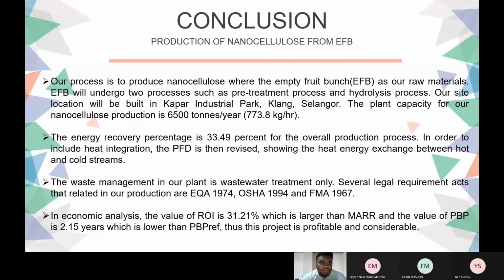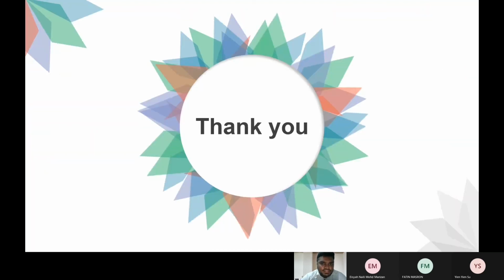For the conclusion, our process is to produce nanocellulose where EFB is our raw material. It will undergo 2 processes, which are pre-treatment and the hydrolysis process. The energy recovery percentage is 33.49% for the overall production process. In economic analysis, the return on investment is 31.21%, which is larger than MARR, and the payback period is 2.15 years, which is lower than the payback period reference. Thus, this project is profitable and also considerable. That's all from us. Thank you.